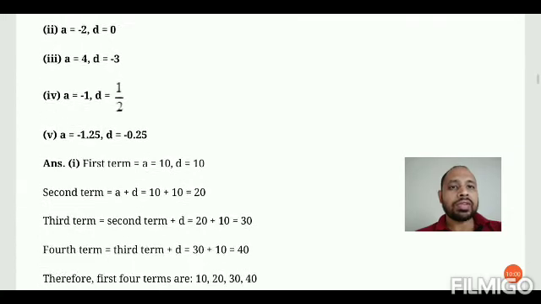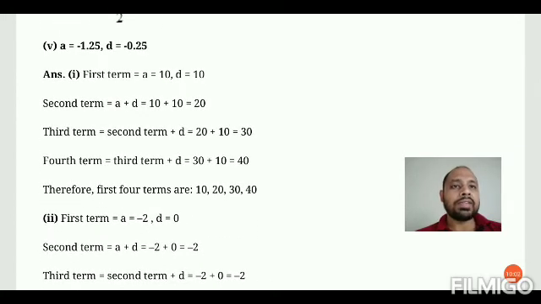Okay, moving to the first question, the first term is given as 10 and the common difference is also given as 10. Therefore, the second term will be what? Very simple, A plus D. Therefore, it is 20, and the third term will be A plus 2D, or you can also write second term plus common difference. The second term is 20, therefore the third term is 20 plus 10, which is 30. Fourth term, third term plus D, that is 40. Therefore, the first four terms will be 10, 20, 30 and 40.